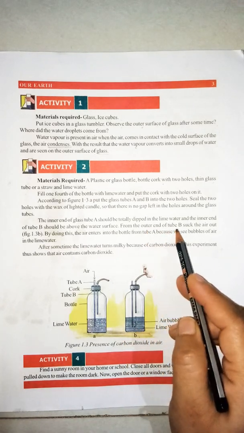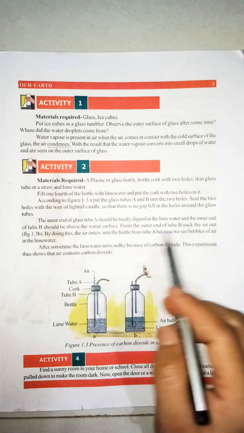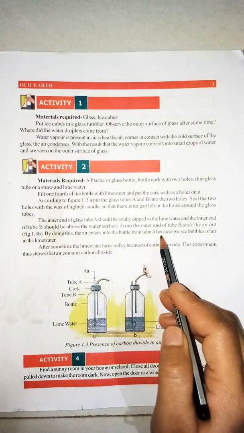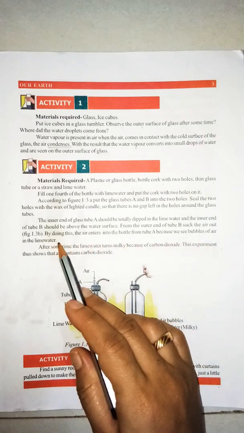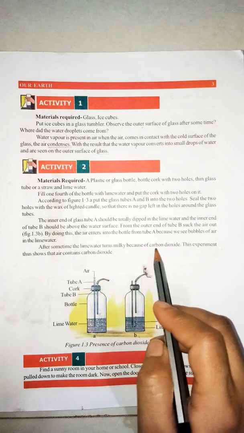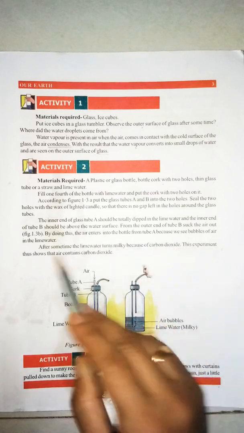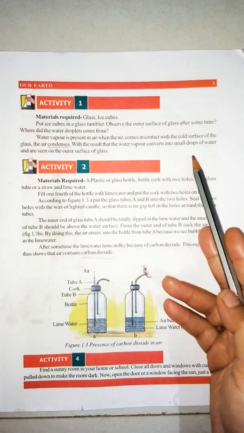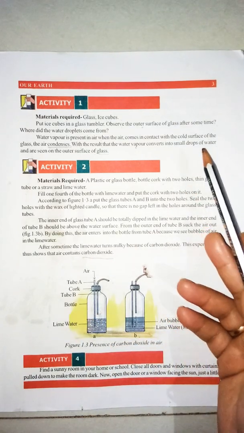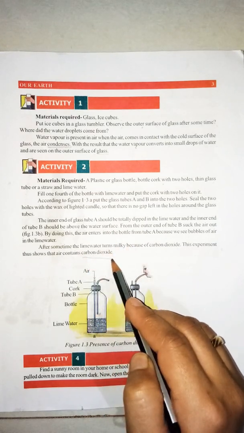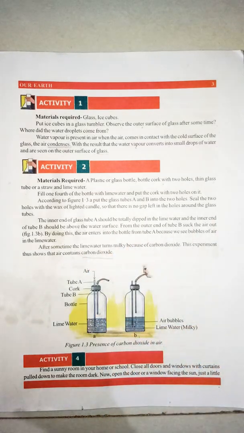From the outer end of tube B, suck the air out. By doing this, air enters into the bottle from tube A because we see bubbles of air in the lime water. After some time, the lime water turns milky because of carbon dioxide. This experiment thus shows that air contains carbon dioxide. In the first activity, we have learned that air contains water vapor. Now, in this activity, we understood that air contains carbon dioxide also. Let us see what activity number 4 is saying.